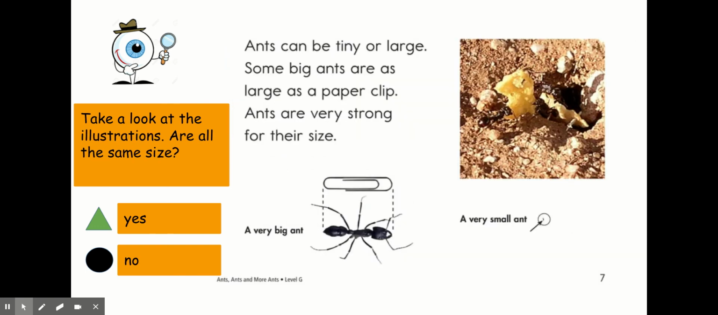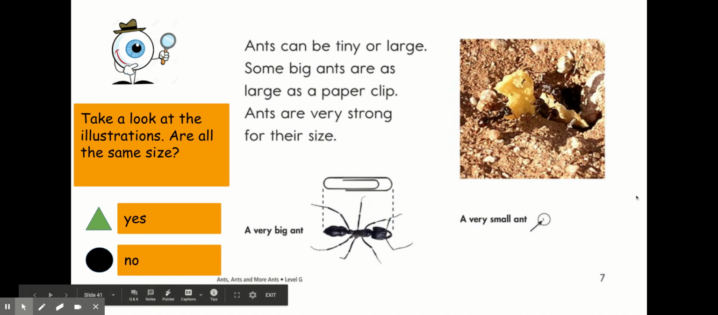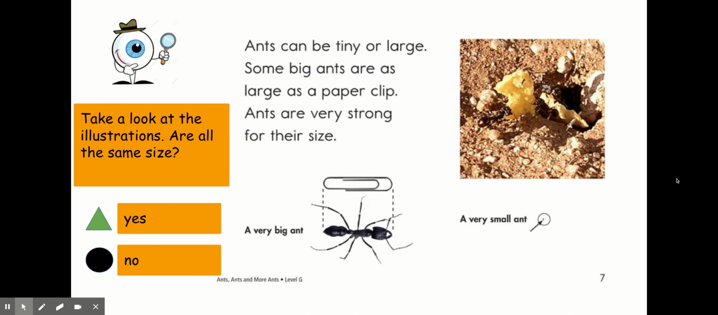Ants can be tiny or large. Some big ants are large as a paper clip. Ants are very strong for their size. So here I see a photograph and illustrations. Here, this caption says a very big ant. And here it says a very small ant. And they have to label it with an arrow to show the little small ant. Take a look at the illustrations. Are all ants the same size? Click on the triangle for yes. Click on the circle for no.